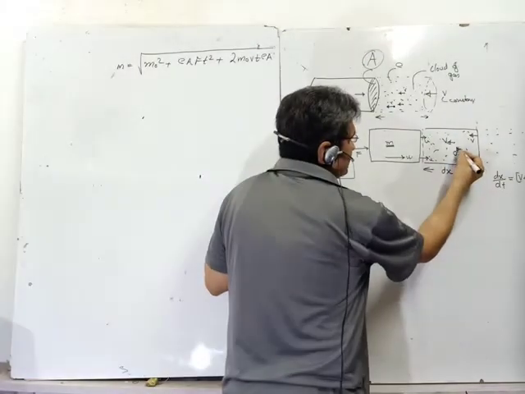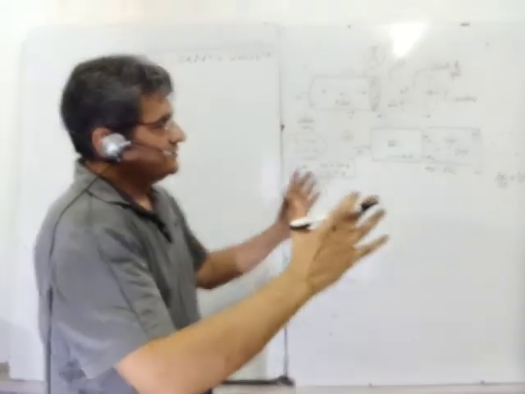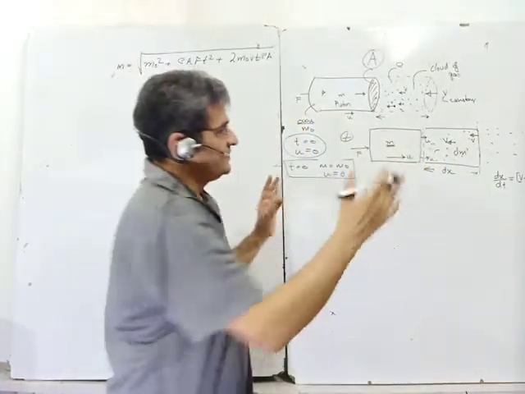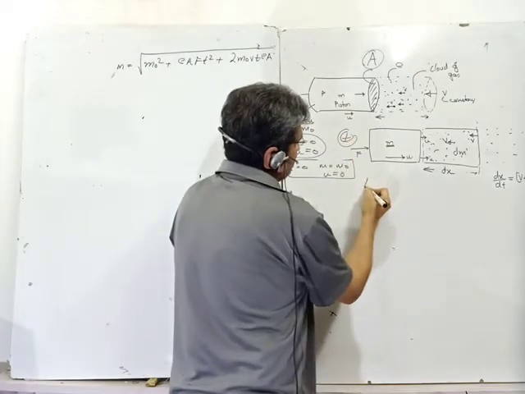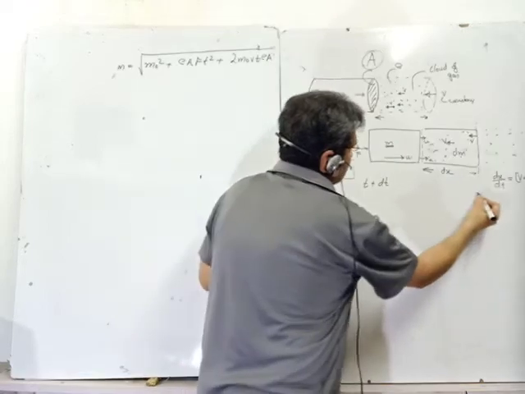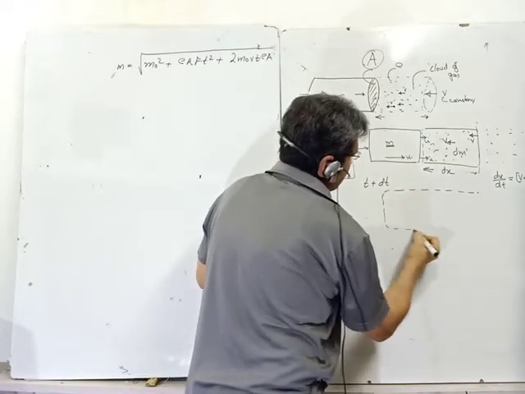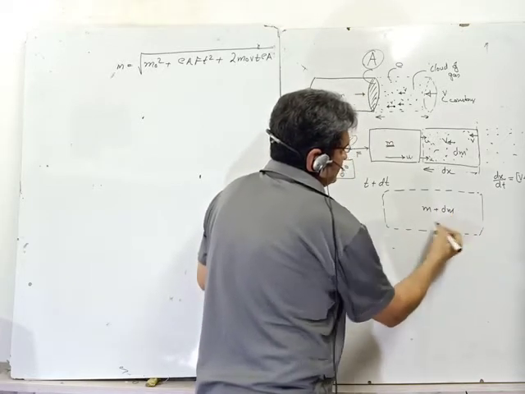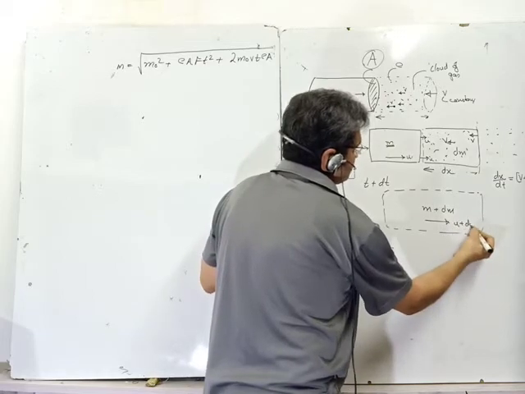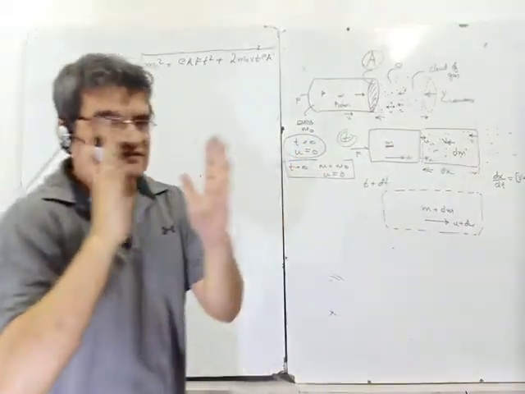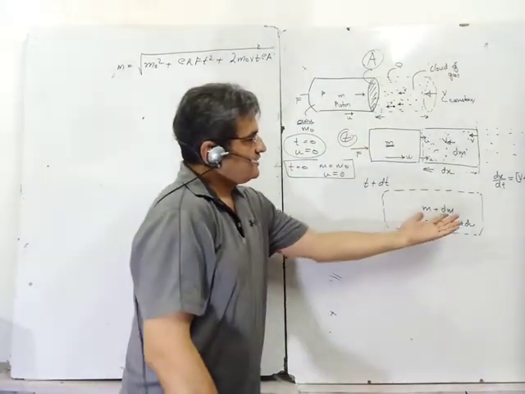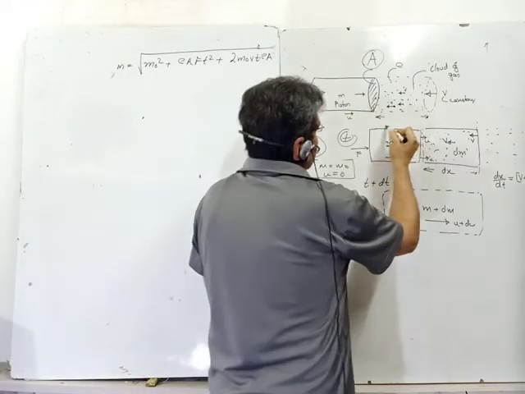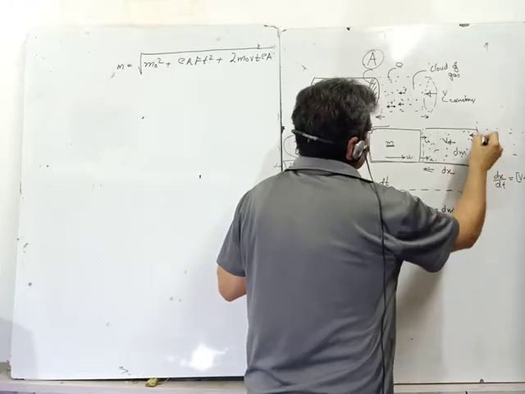Now let this mass of gas which was lying in dx be dm, and in time dt this whole dm sticks to m. So at time t this is the situation. At time t plus dt, let me look at the whole thing together. This mass is m plus dm, and let it be moving with velocity u plus du. This whole mass is now part of the piston. It is stuck to the piston, and the piston now has mass m plus dm and is moving with velocity u plus du. So this part is my system which I am considering.